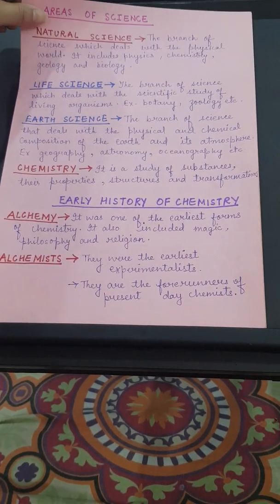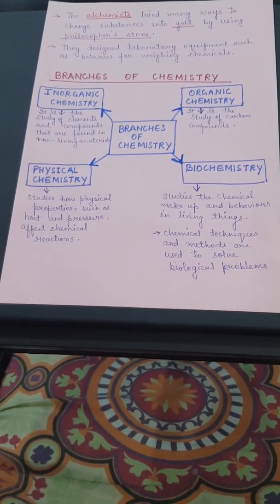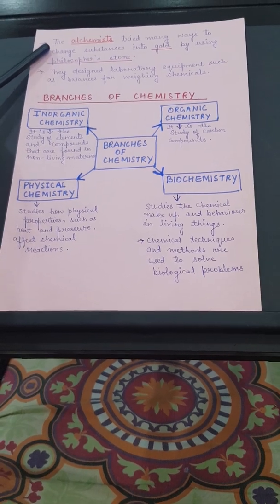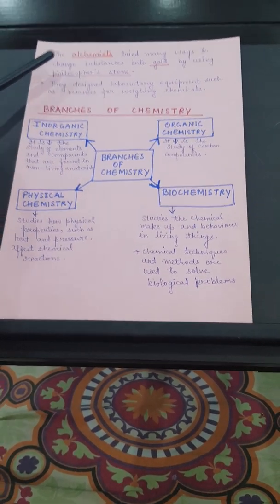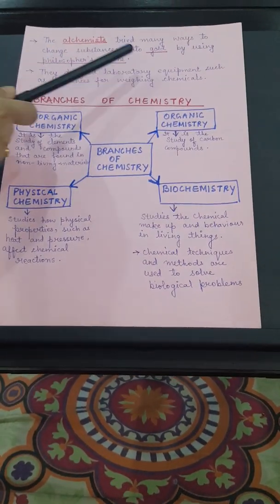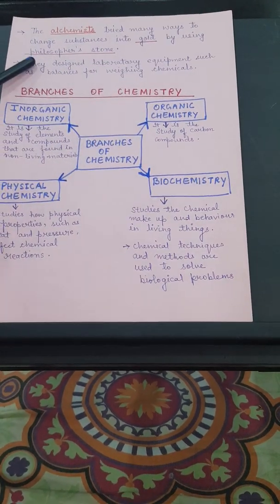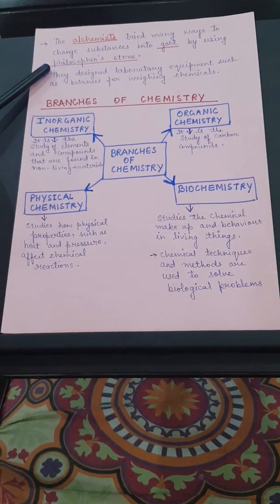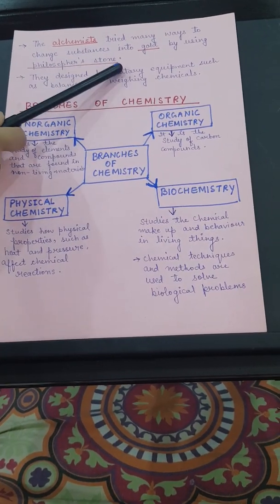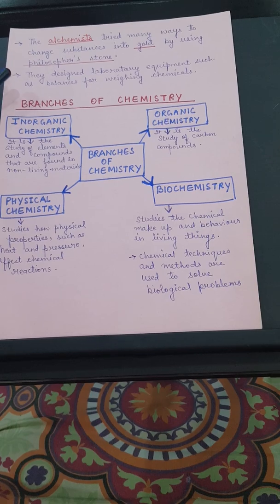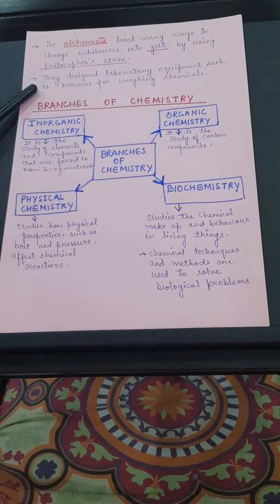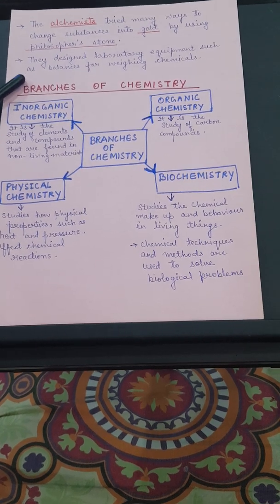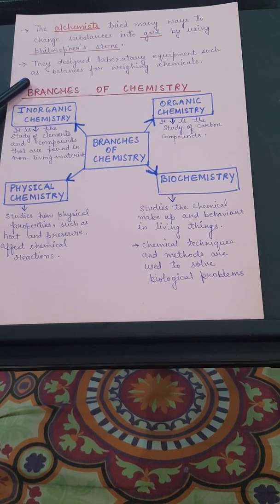Now, let us know more about the alchemists. Now, the alchemists did many experiments. They tried many ways to change substances into gold by using philosopher's stone. What is philosopher's stone? It is just an imaginary substance, but they failed in this experiment. But still, they designed laboratory equipment such as balances for weighing chemicals.